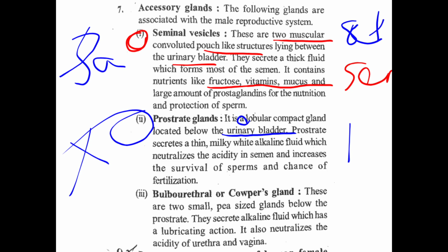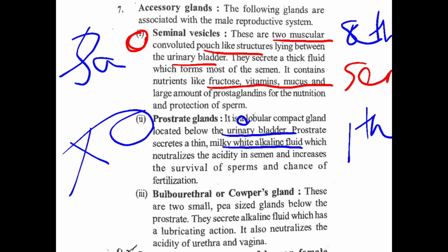The seminal vesicle secretes thick fluid and the prostate secretes a thin, milky white alkaline fluid. So the prostate gland secretes alkaline fluid. This is very important, a short question. The prostate gland secretes a thin milky alkaline fluid which neutralizes the acidity in semen.